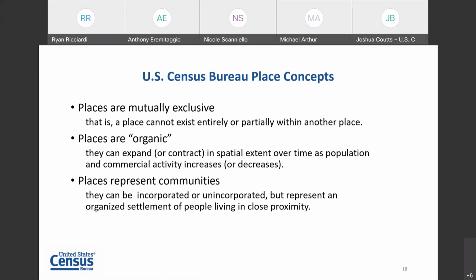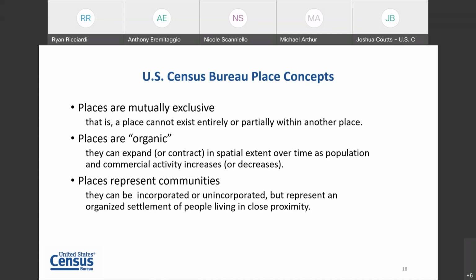And also the idea that these places represent communities, that we have different types of geography for different modeling, different types of processes on the landscape, and places are intended to represent communities, such that when you're on the landscape and someone asks, what is the place that you're in, you would have a response in terms of the name of that area, and see landmarks on the landscape representing those.